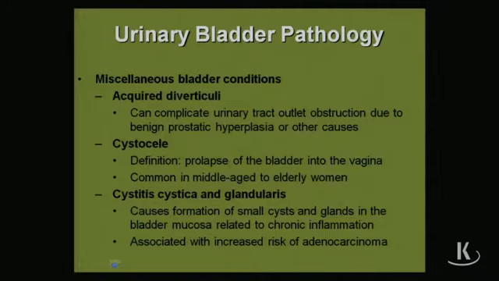Now, as far as these miscellaneous bladder conditions, if they ask you about any of these, cystocele, maybe because it's involvement of middle-aged elderly females, may be one thing to be aware of. Acquired diverticuli, because of BPH, can be seen in elderly males. Now, a diverticulus means what? We're talking about an outpocketing of the bladder wall. Why? Because what happens is this.